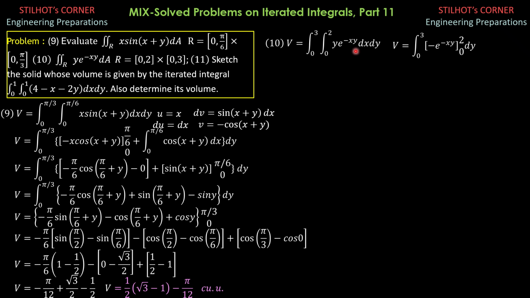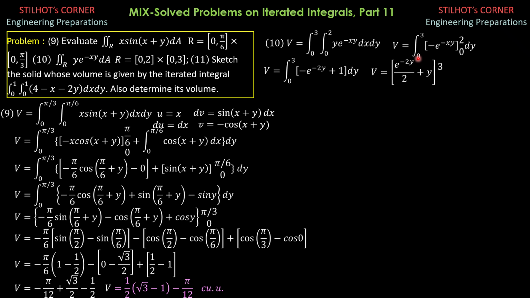That's why this is equal to negative e to the negative xy from 0 to 2 dy. So substituting limits, that would be integral 0 to 3 of negative e to the negative 2y, and minus lower limit, so minus negative e to the 0, which is 1, so plus 1. Then finally, we can evaluate this as e to the negative 2y, then plus y from 0 to 3.